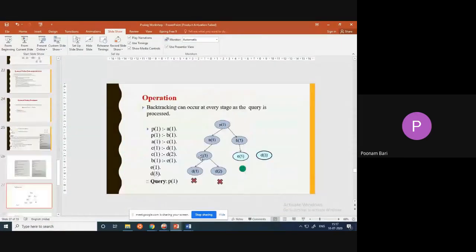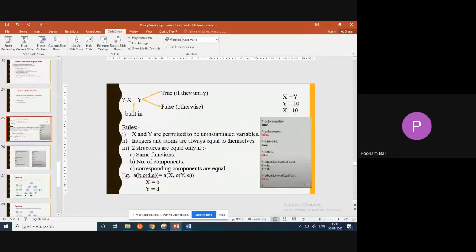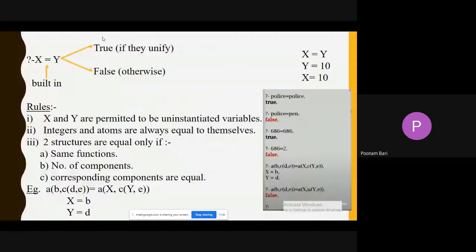I wanted to tell one more topic: unification. So what is unification? It's a matching. We know that if number 10 is there, and you are saying 10 equals 10, that means it is matching. Okay. So X equals Y is true if they unify, otherwise false.